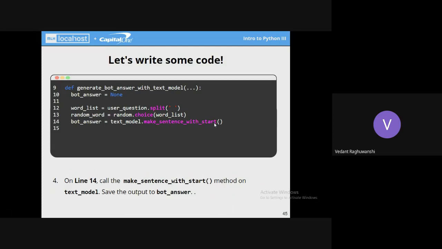It is a default inbuilt function provided by the Markovify library. What is happening till now is we first pick a random word from the generated list, and then we start a sentence from that word. This will be done by this text model dot make sentence with start function.